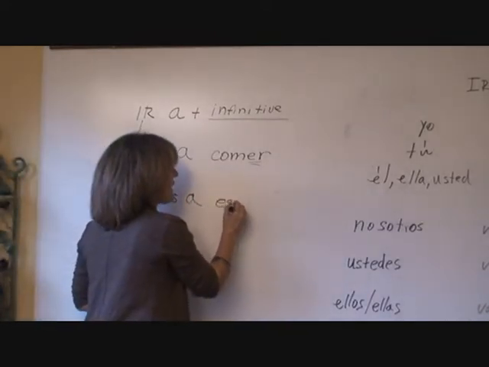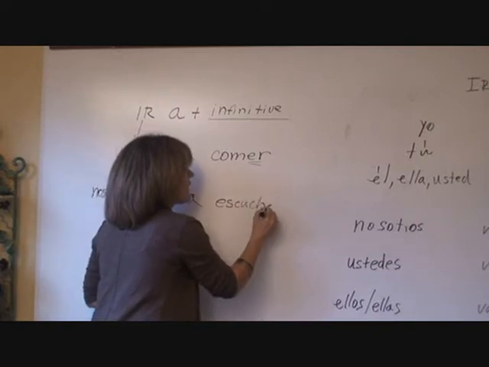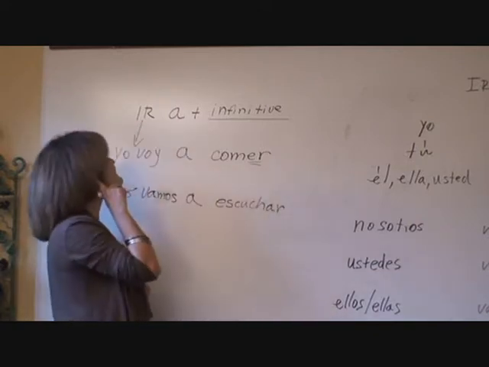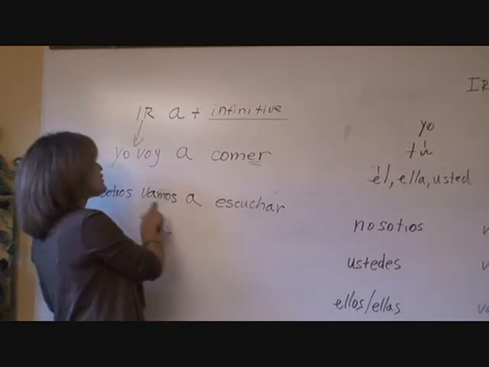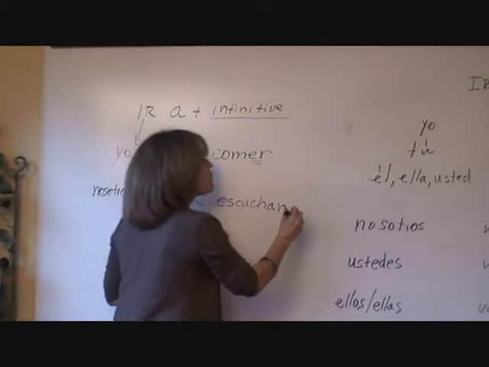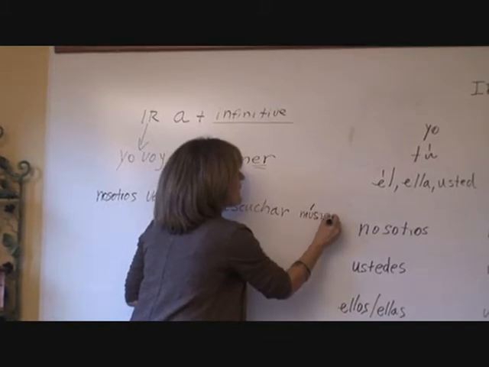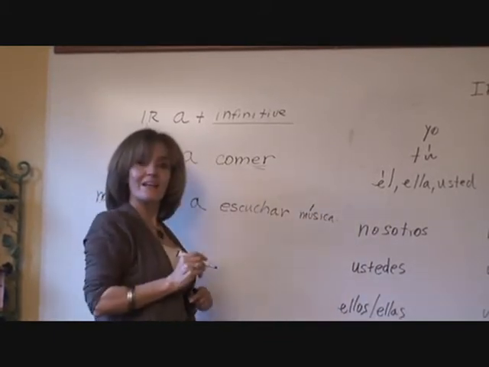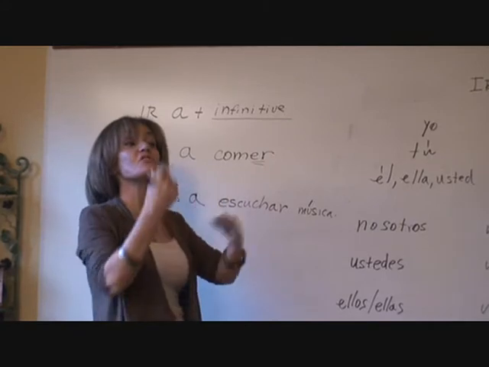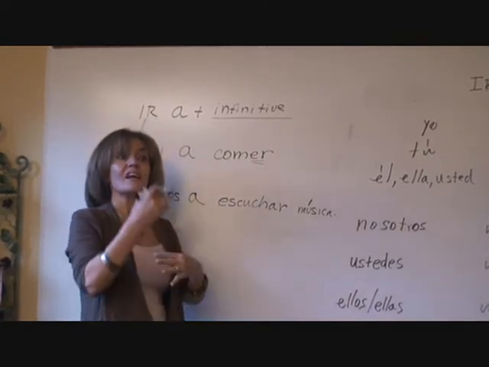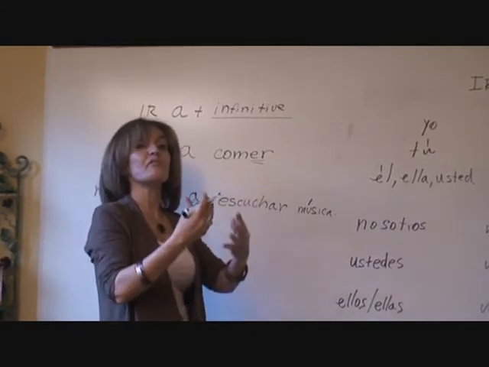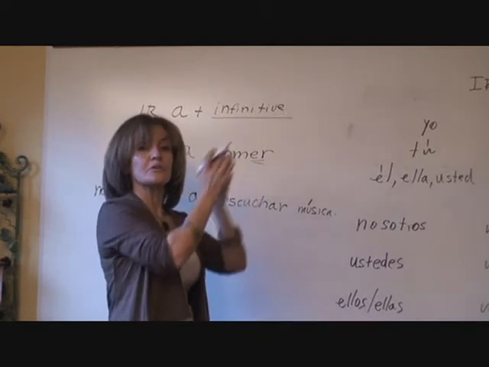Let's take that one. Escuchar means to listen, right? Nosotros vamos a escuchar música. See that? We are going to listen to music. It's an action that you are going to perform in the future.